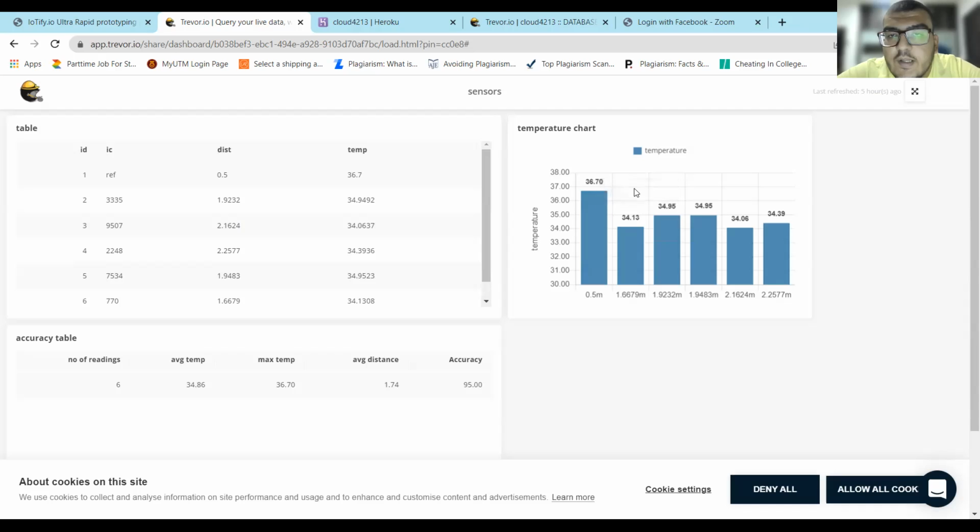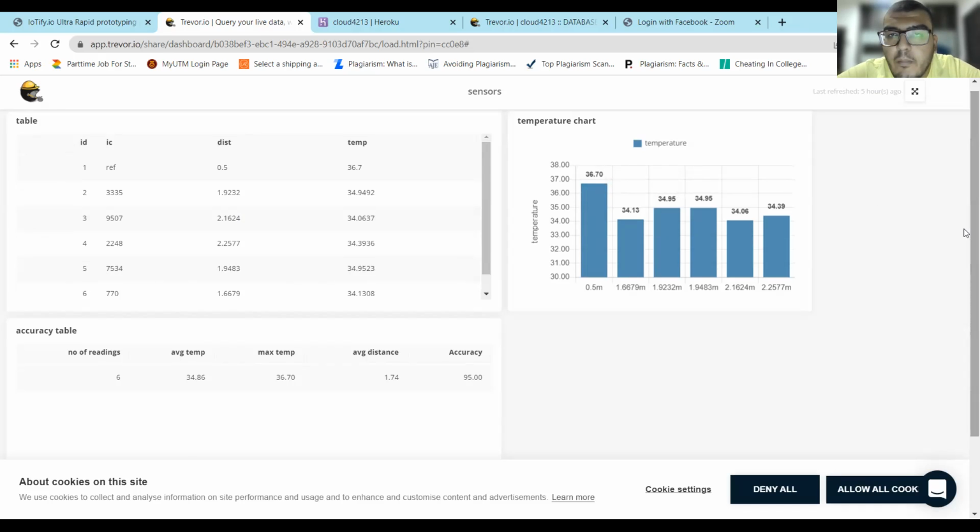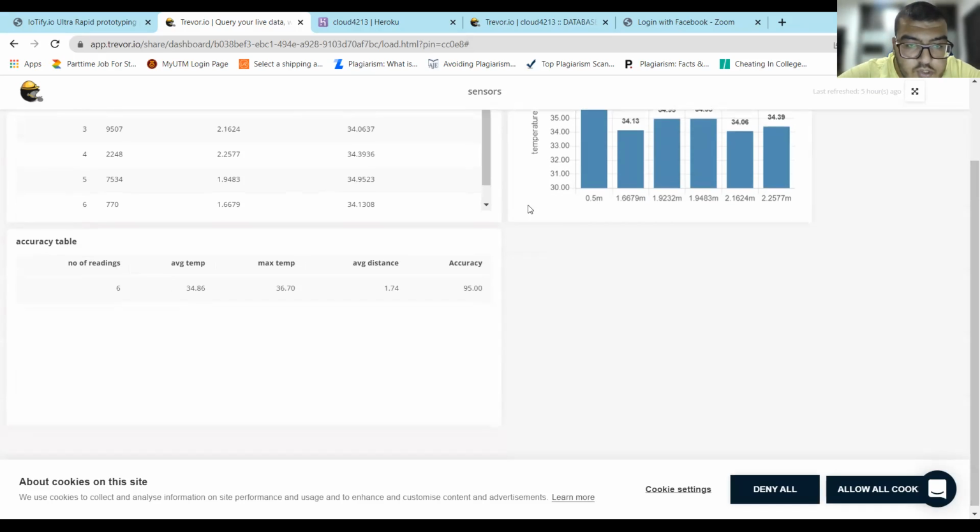And here, I've already made the graph easier to see by adding these numbers, the temperature reading numbers above every bar. But if the temperature reading is hidden, which is an option, the user can just move the cursor to point at the bar he chooses, and you can see here the temperature reading. Also, the accuracy table here is, as you can see, just a simple table.